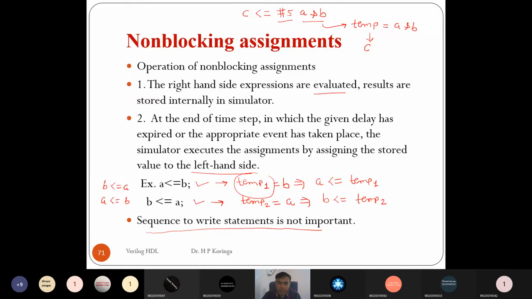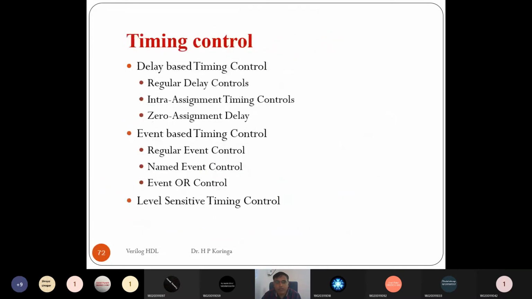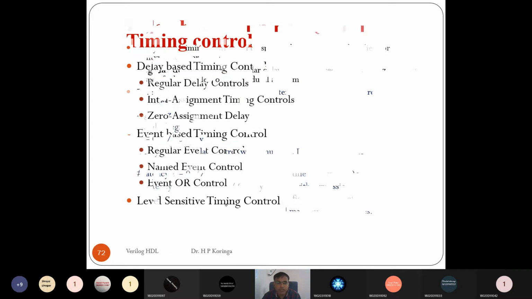It is clear how the non-blocking assignment statement operates. It stores the data into a temporary variable and then it is assigned to the left-hand side. It is not directly assigned to the left-hand side. Now in timing control, at the behavioral abstraction level, there are three types of timing control: delay-based timing control, event-based timing control, and level-sensitive timing control.